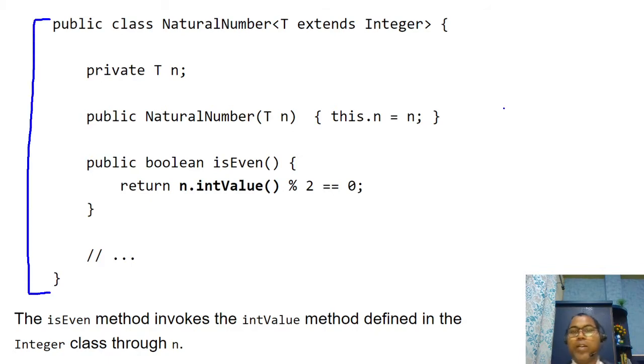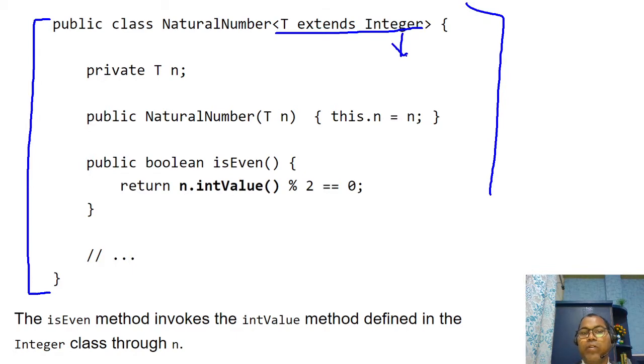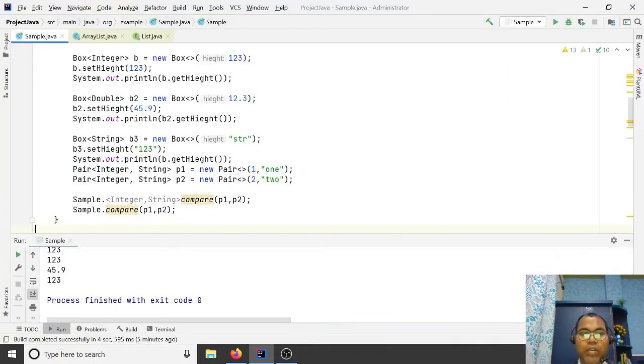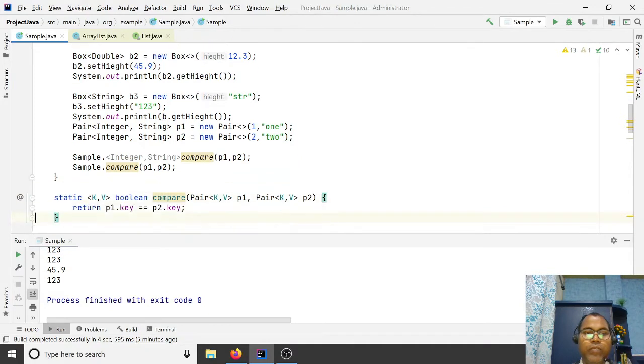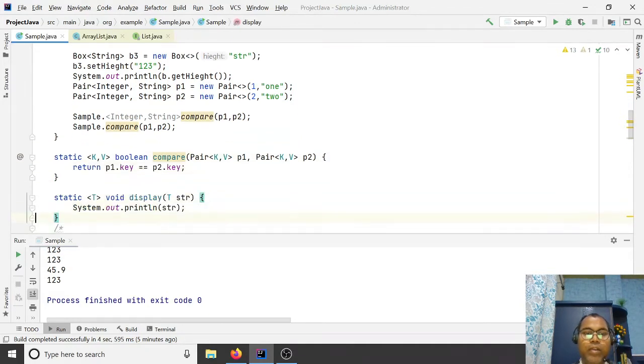So here we are writing an example. I want a class that supports natural numbers. So here write T extends Number. So T only accepts number values, nothing other than that. Let's say we have a method like display. Now display supports all values T, integer, array, float, each and everything.